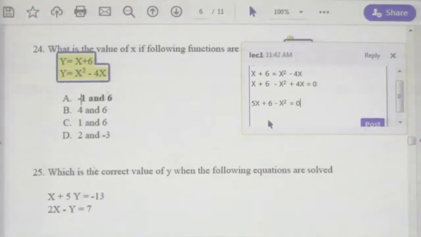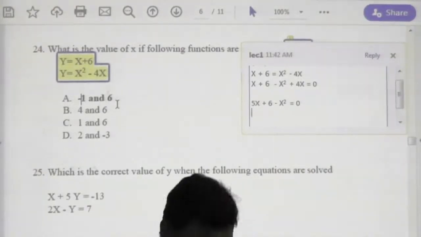Now solve this quadratic equation. Once you solve this quadratic equation, you can have the answer. I will explain that calculation part on the whiteboard.